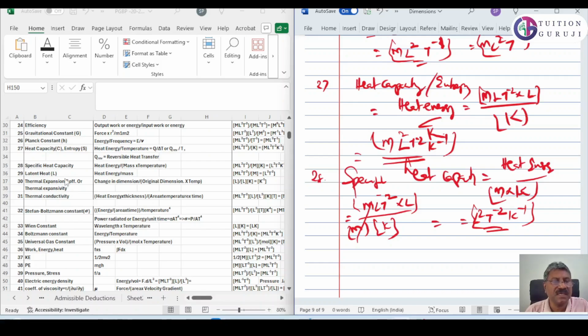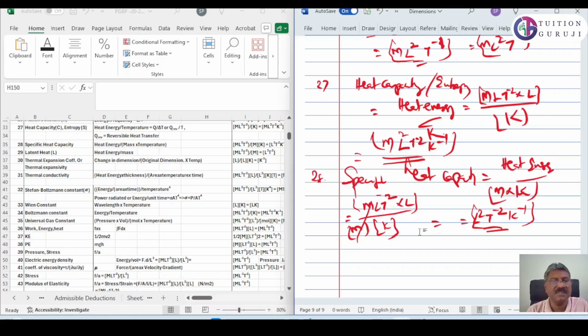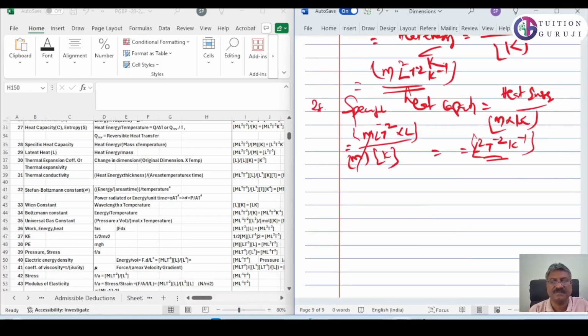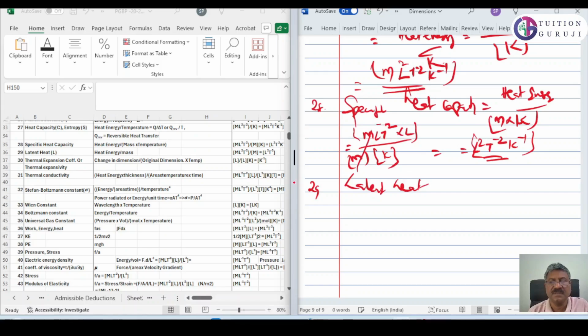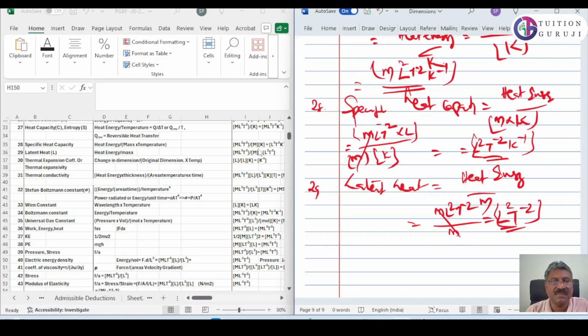Next is latent heat, 29. What is latent heat? Latent heat is heat energy by mass. That is m L square t raised to minus 2 divided by mass m. M and m get cancelled, then L square t raised to minus 2. Let us see whether latent heat is L square t raised to minus 2. Yes, it is L square t raised to minus 2.